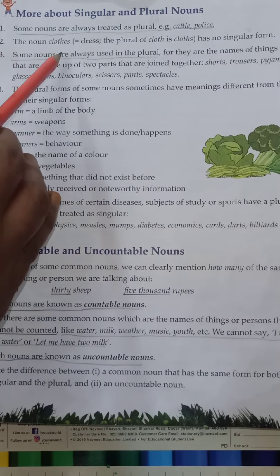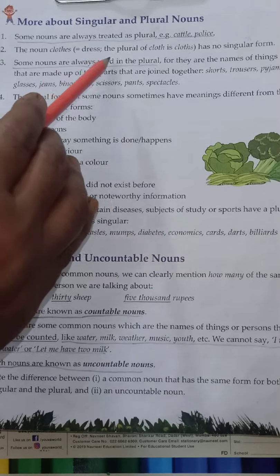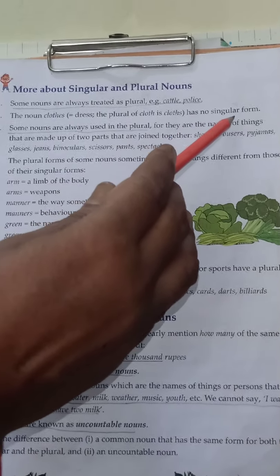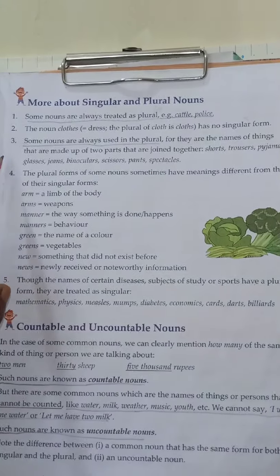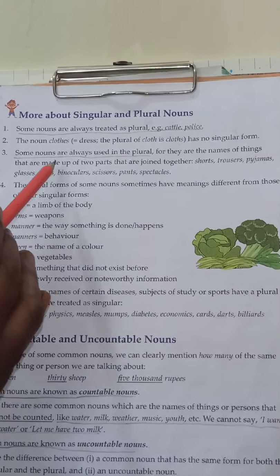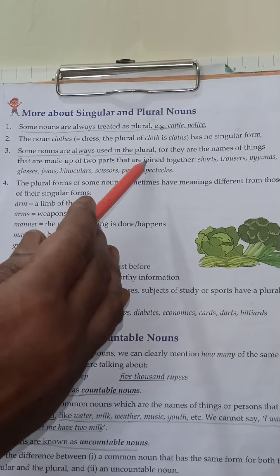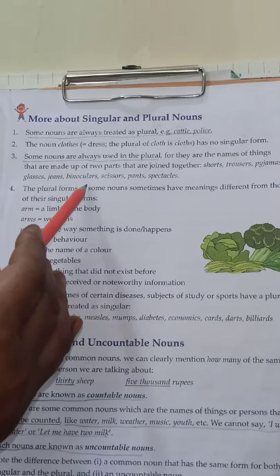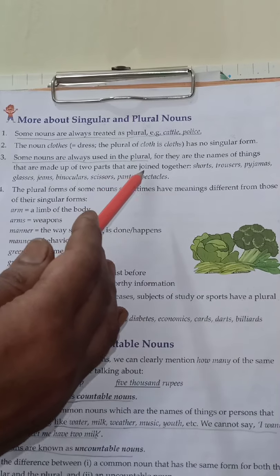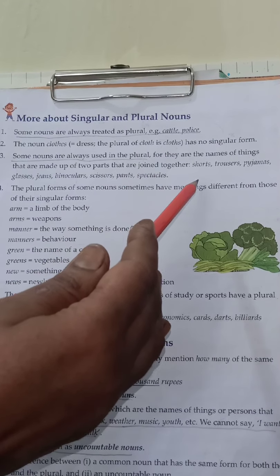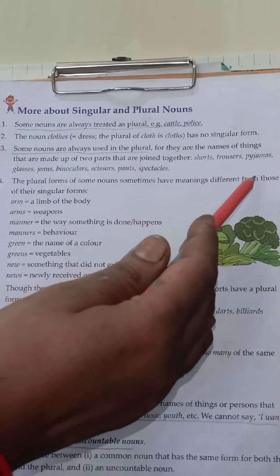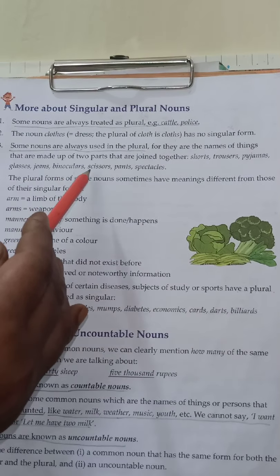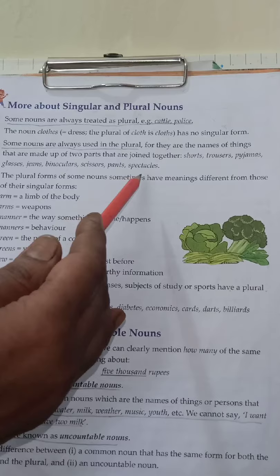The noun clothes, dress, the plural of cloth is cloths, has no singular form. Then rule 3. Some nouns are always used in the plural, for they are the names of things that are made up of two parts that are joined together: shorts, trousers, pyjamas, glasses, jeans, binoculars, scissors, pants, spectacles.